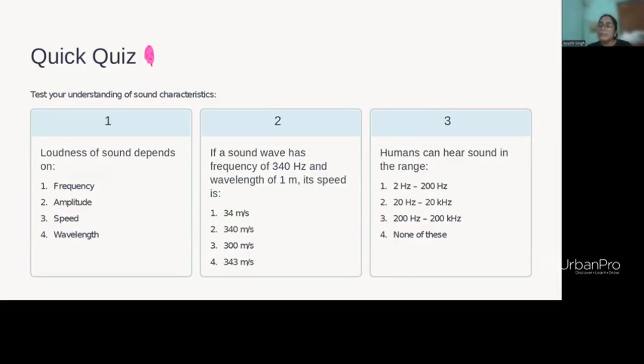Now humans can hear sound in the range of around 2 hertz to 200 hertz, 20 hertz to 20 kilohertz, 200 hertz to 200 kilohertz, or none of these.